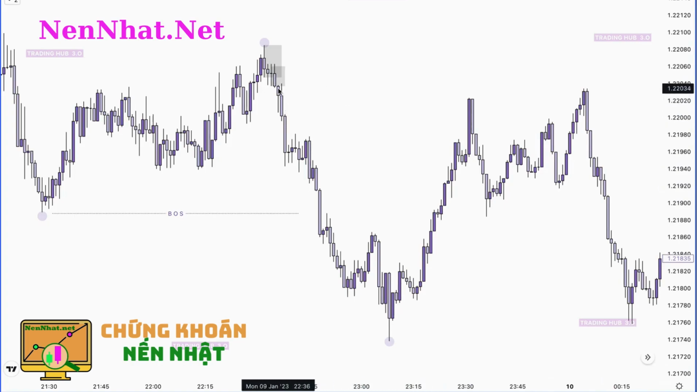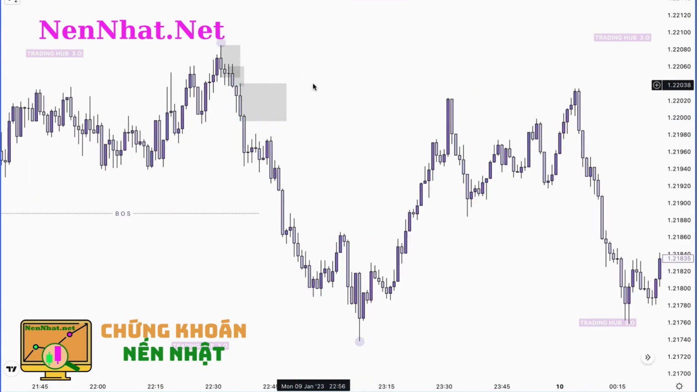This candle has taken out the previous candle high. It means this acts like our valid order block. Why? Because proper imbalance is available here. Also, this candle has taken out the previous candle high.